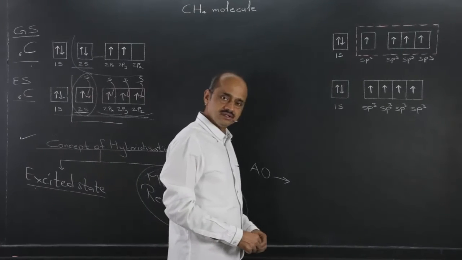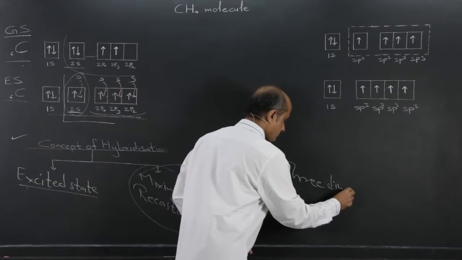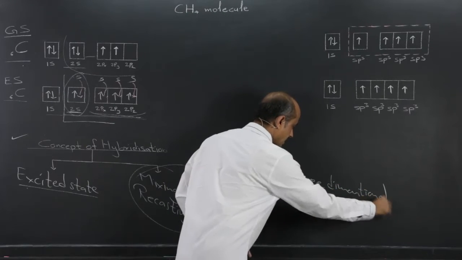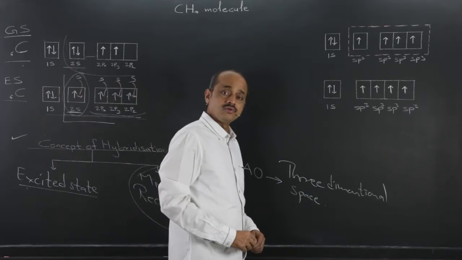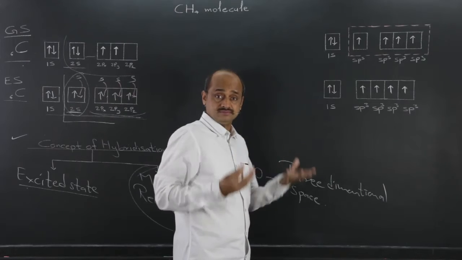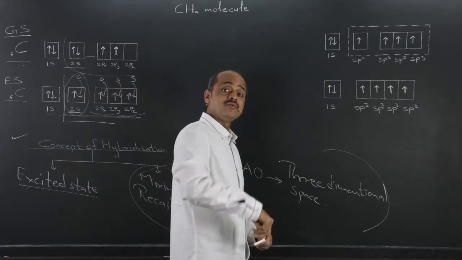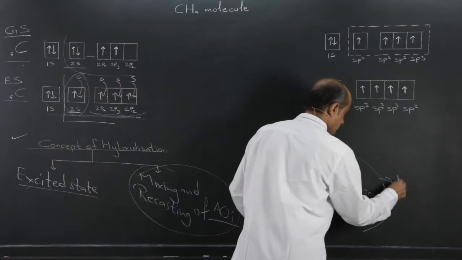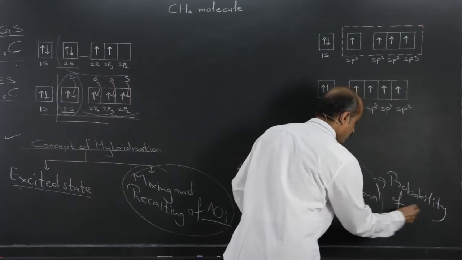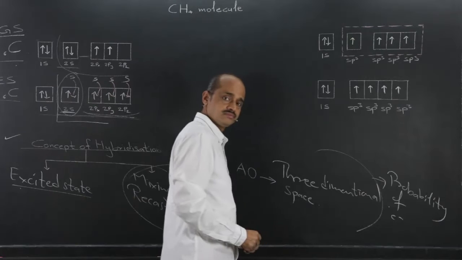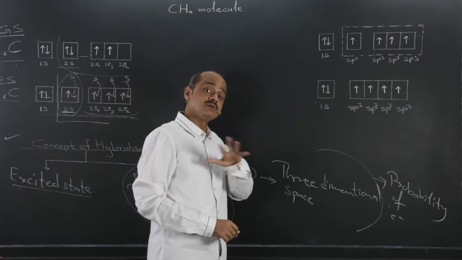Atomic orbital is a three-dimensional space, or we can say a 3D graph, where the probability of finding the electron of that particular sub-energy level is present.